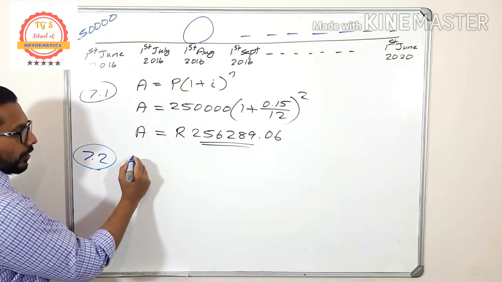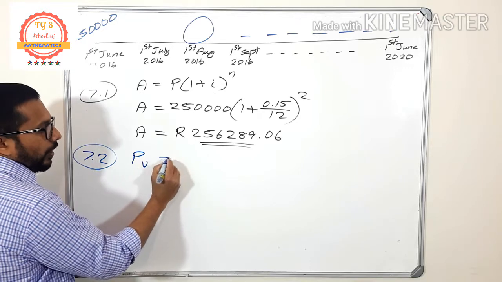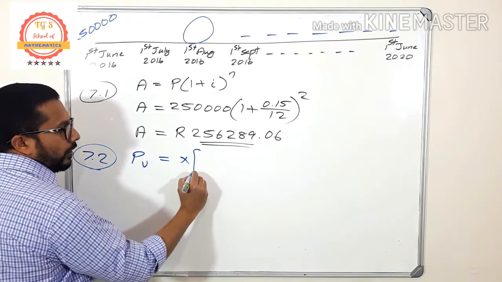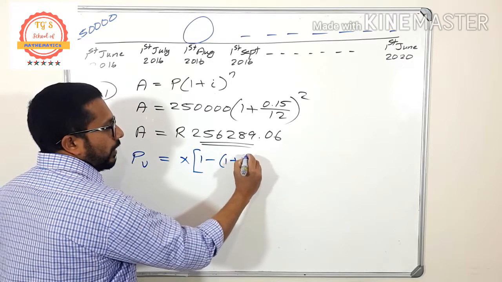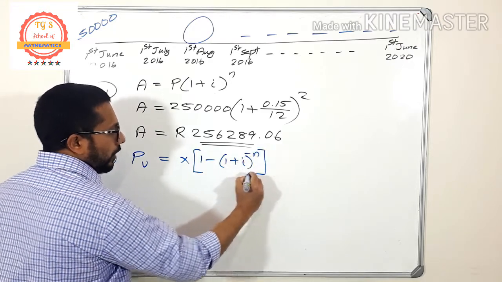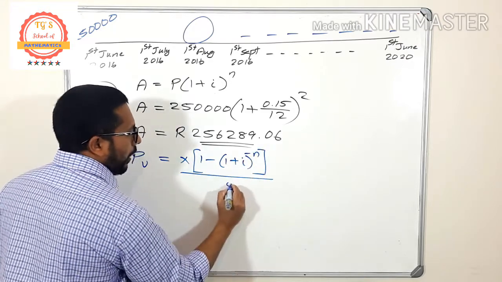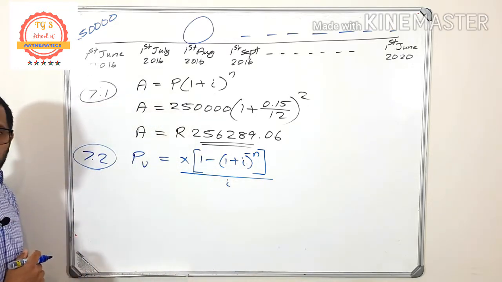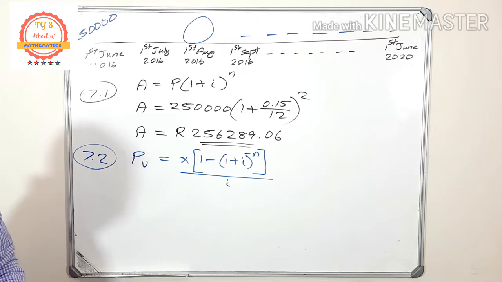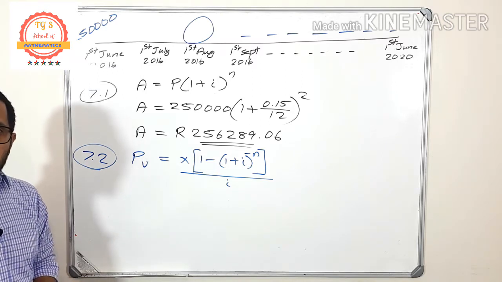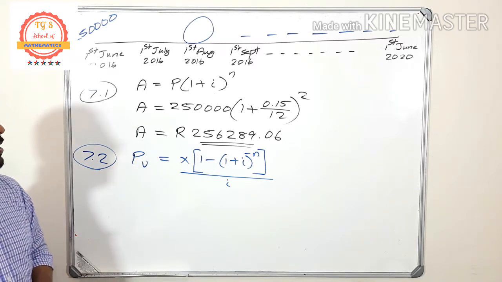So you can write the present value formula. Present value is equal to monthly installment into 1 minus 1 plus I the whole raised to minus n divided by I. This is the formula. Okay, so here present value. What is the present value now? In this question, what is the present value? So you have to understand something there.